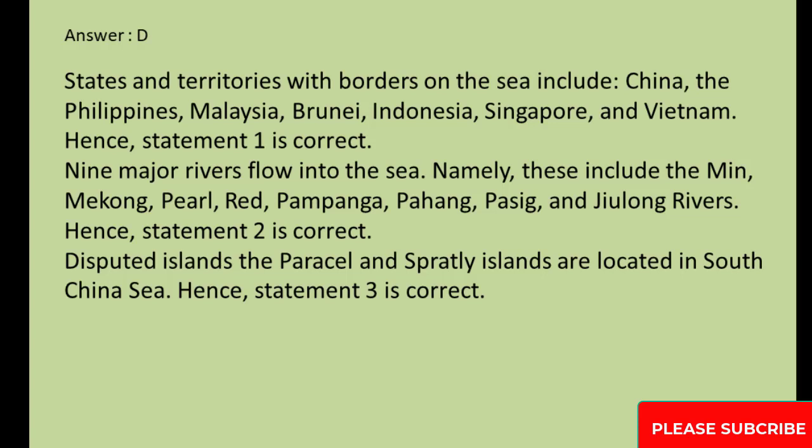Hence, statement 1 is correct. 9 major rivers flow into the sea. Namely, these include the Min, Mekong, Pearl, Red, Pampanga, Pahang, Pasig, and Jolong rivers. Hence, statement 2 is correct. Disputed islands, the Paracel and Spratly Islands, are located in South China Sea. Hence, statement 3 is correct.